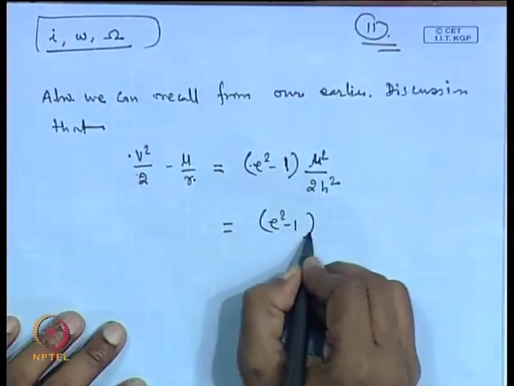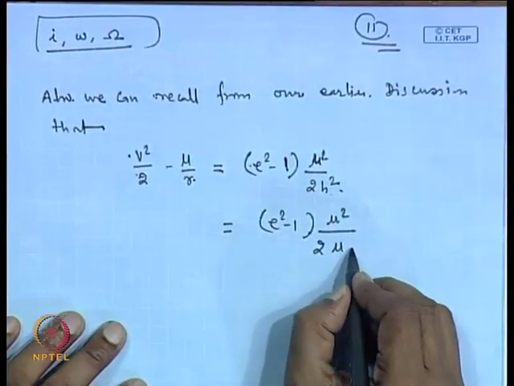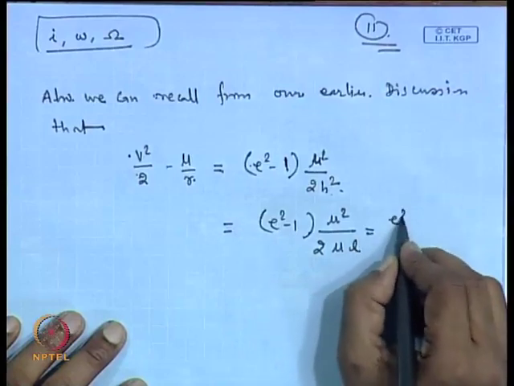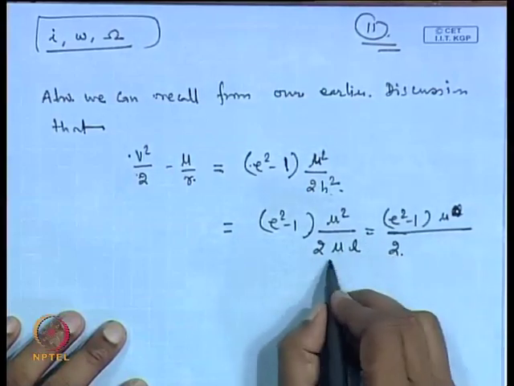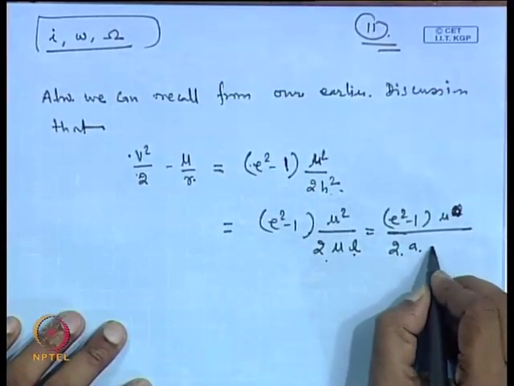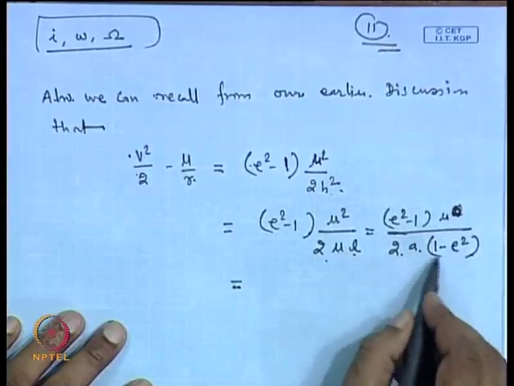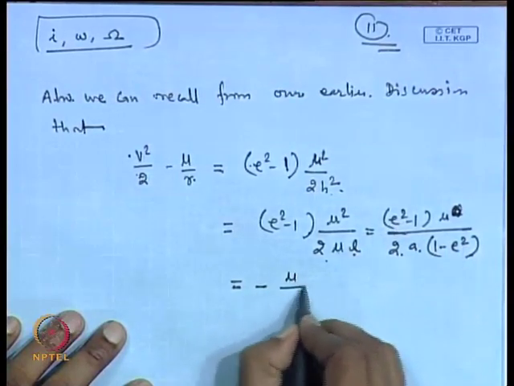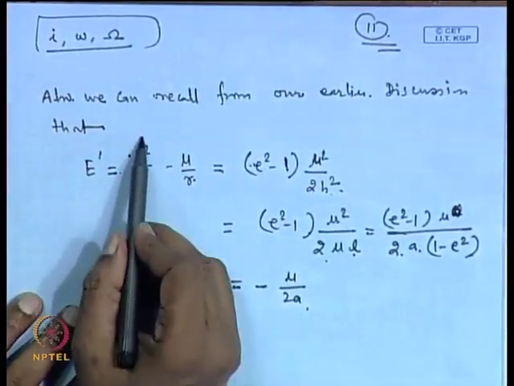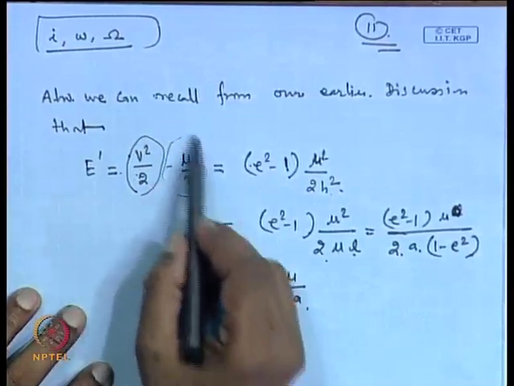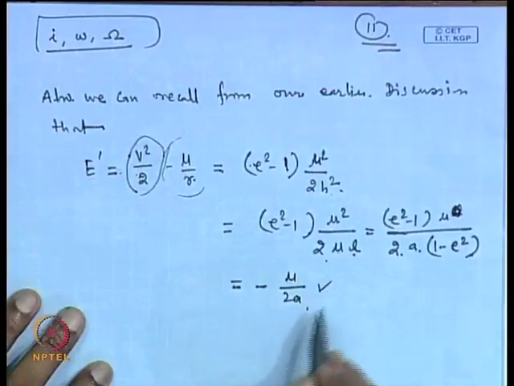This is E square minus 1 and mu square, h square is nothing but mu times L. So, this is mu times L, and again you can replace. So, this mu will cancel out and you get here 2, and L is a times 1 minus E square. So, once you cancel it out, this quantity cancels out, leaving you minus mu by 2 a. So, this is what you have written as E prime equal to V a square. This is the kinetic energy per unit mass and this term is the potential energy per unit mass. So, this is the total energy per unit mass and this is minus mu by 2 a.